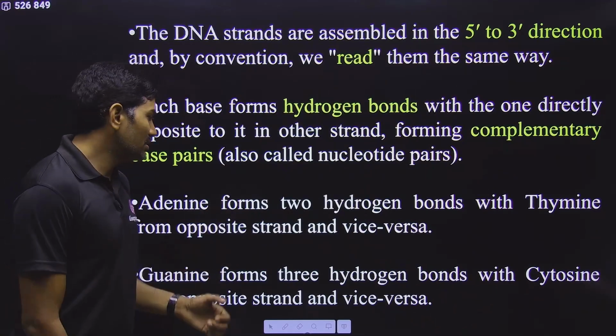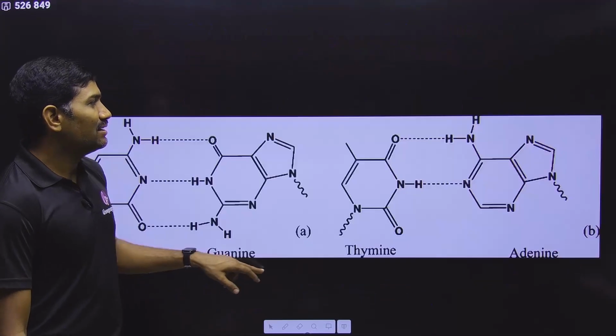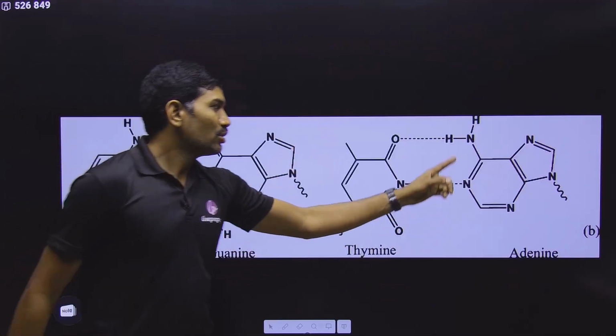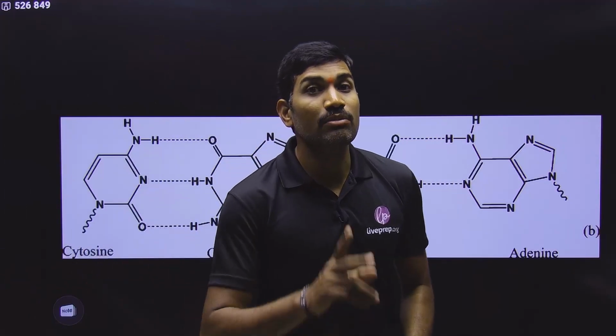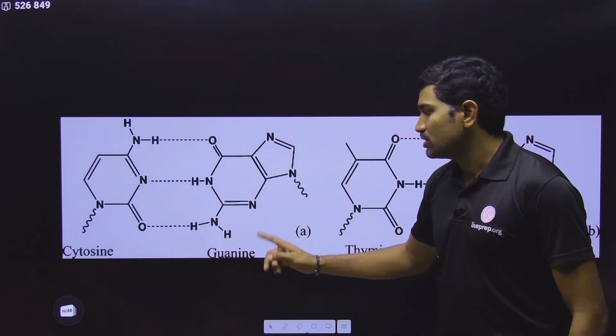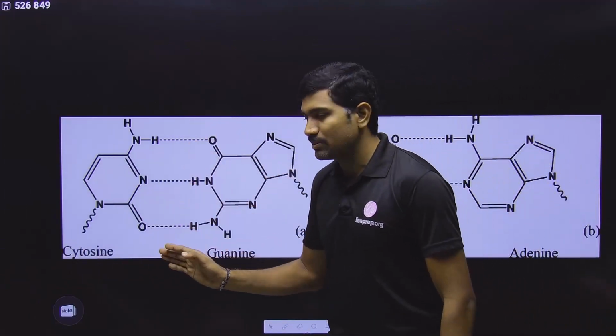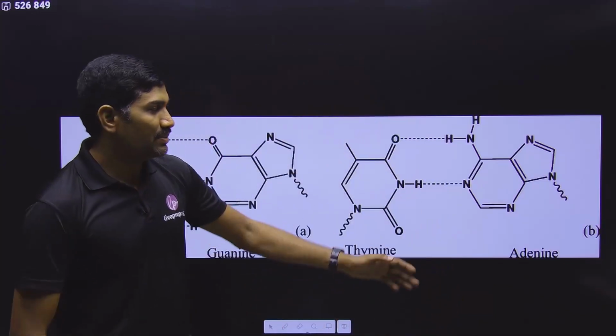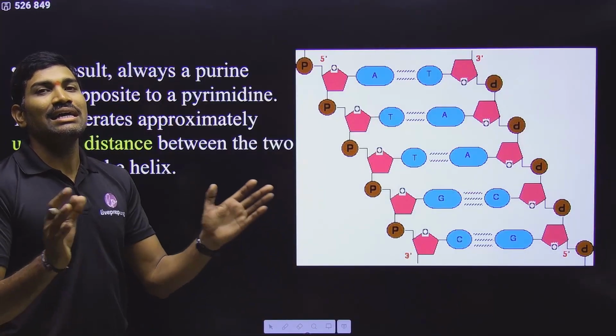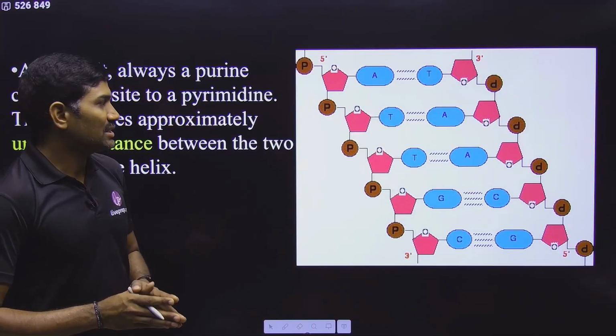And how many hydrogen bonds are present? Between adenine and thymine, 2 hydrogen bonds are present, and these are from opposite strands. Between cytosine and guanine of opposite strands, how many hydrogen bonds are present? 3 hydrogen bonds are present. So in this way, hydrogen bonds are interlinking these 2 strands.